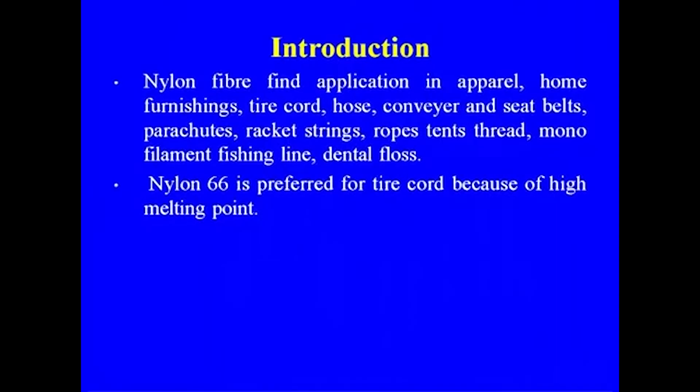Nylon fiber finds application in apparel, home furnishing, tire cord, hose, conveyor and seat belts, parachutes, racket strings, ropes, tents, thread, monofilament fishing line, and dental floss. Nylon 66 is preferred for tire cord because of its high melting point, about 10 degrees centigrade higher than that of nylon 6. That is why nylon 66 is preferred, although availability is a major issue.